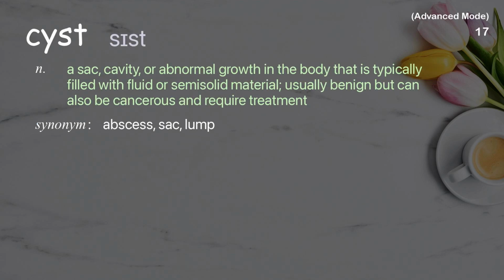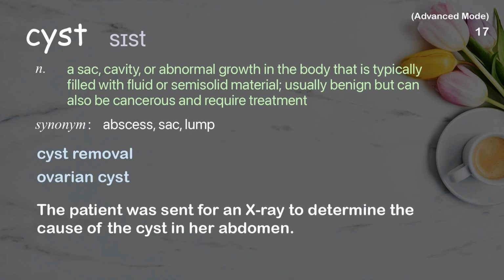Cyst. A sac, cavity, or abnormal growth in the body that is typically filled with fluid or semi-solid material, usually benign but can also be cancerous and require treatment. Examples: Cyst removal. Ovarian cyst. The patient was sent for an X-ray to determine the cause of the cyst in her abdomen.